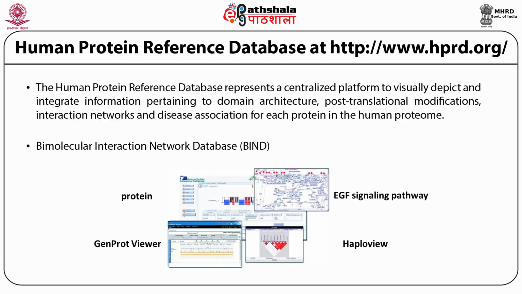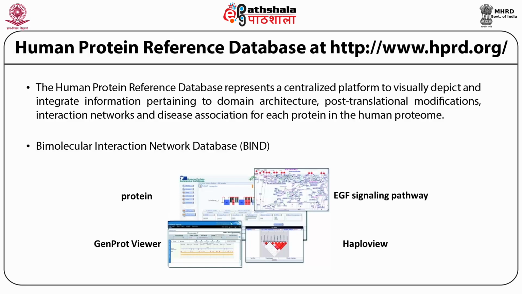It's a matter of pride for India as the Human Protein Reference Database is a result of an international collaborative effort between Institute of Bioinformatics in Bangalore, India, and the Johns Hopkins University in Baltimore, USA. HPRD contains manually curated scientific information pertaining to the biology of most human proteins.